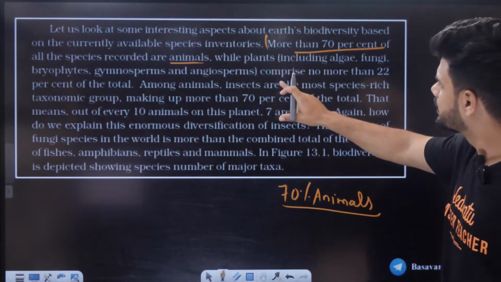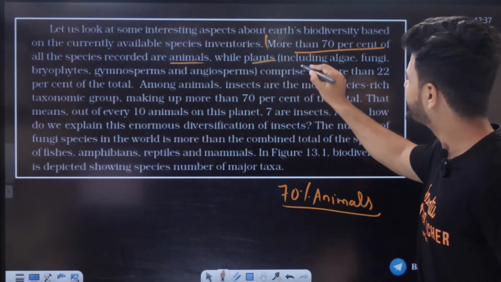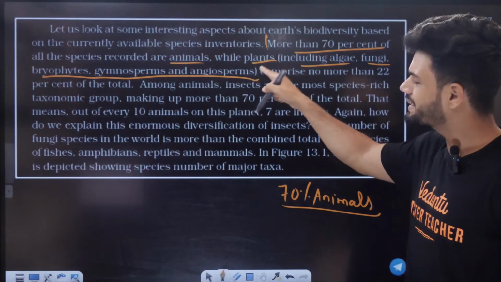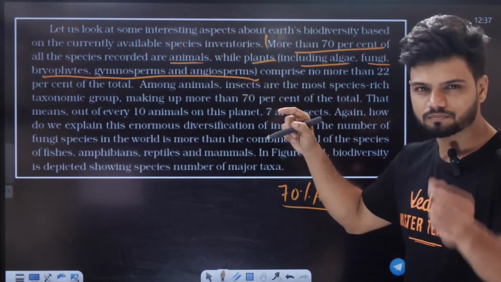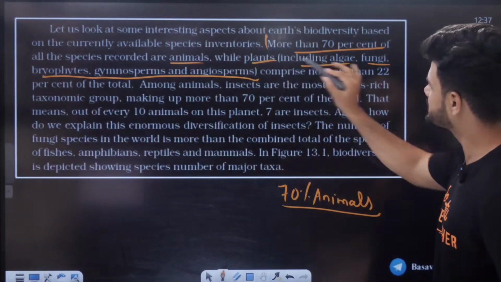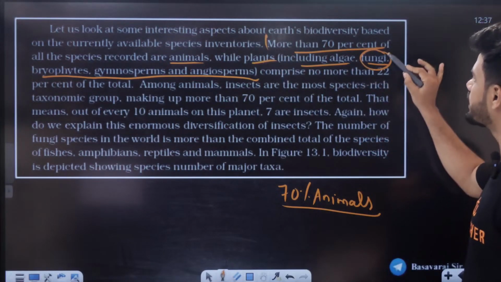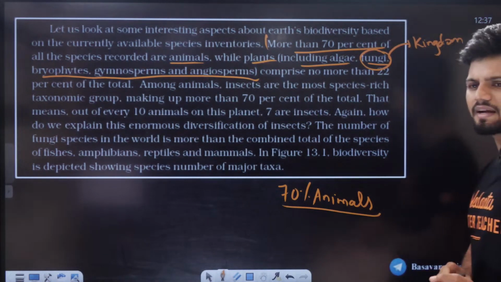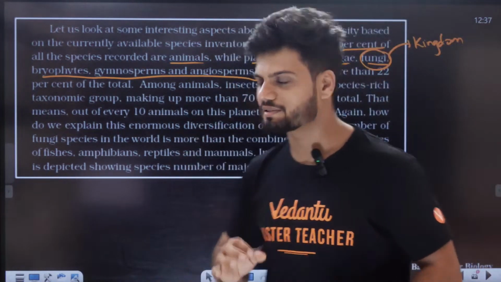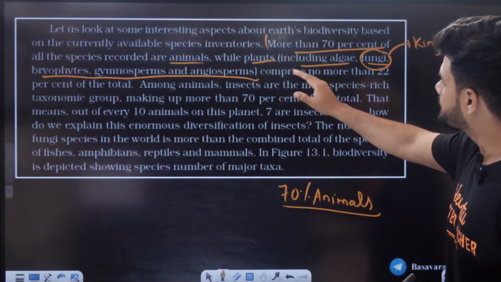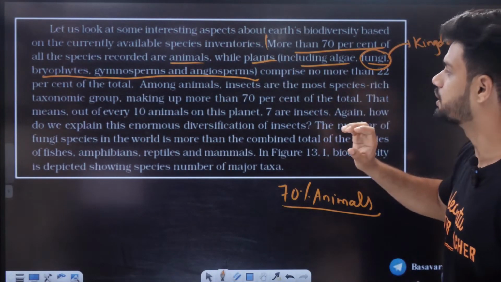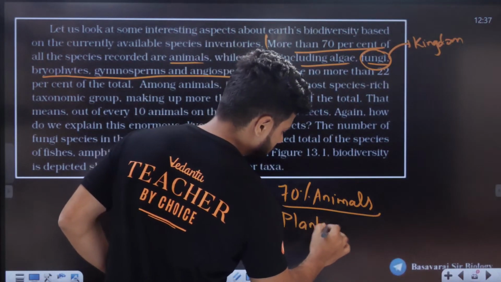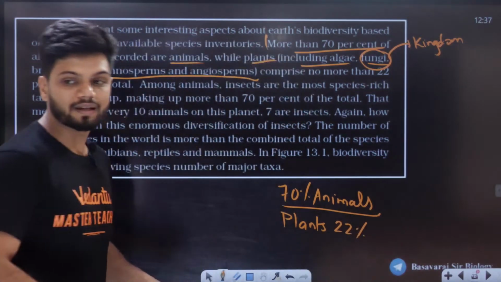While plants including algae, fungi, bryophytes, gymnosperms and angiosperms. Students, is there any mistake in this line? When I say plants, why am I calling fungi also here? Fungi is a separate kingdom, yes or no? So NCERT can make small mistakes here and there. Now, plants comprise no more than 22% of the total. So plants are around 22%.